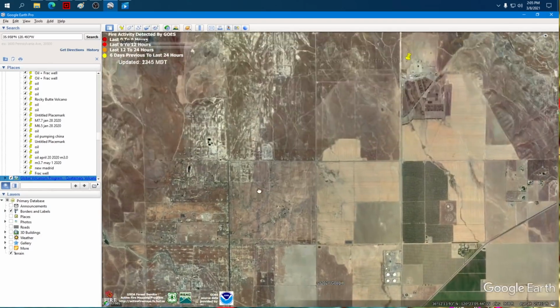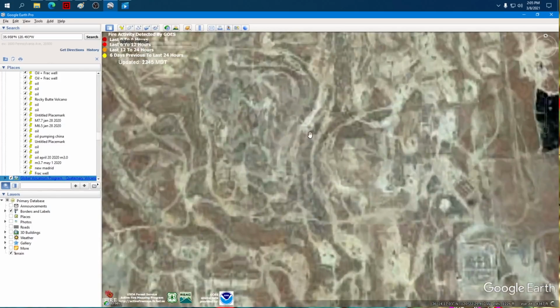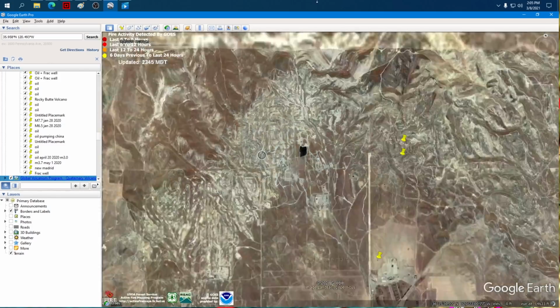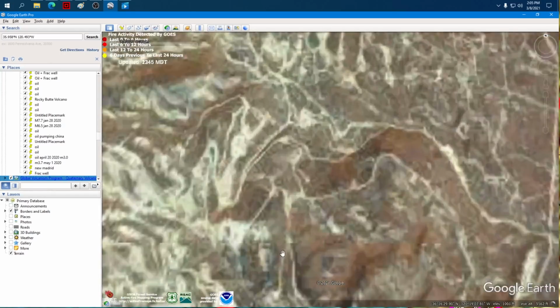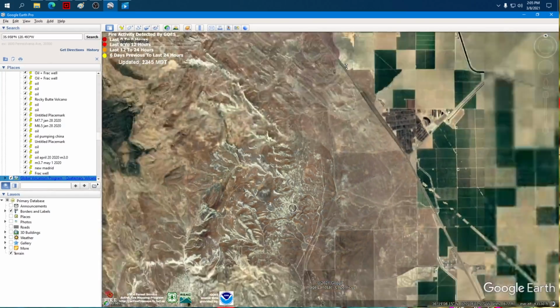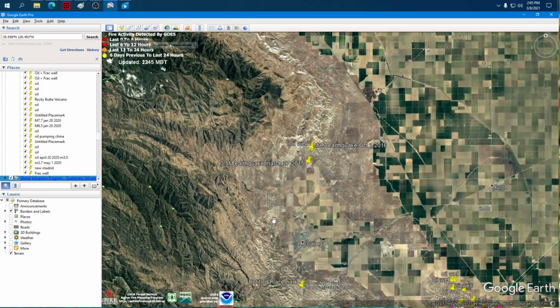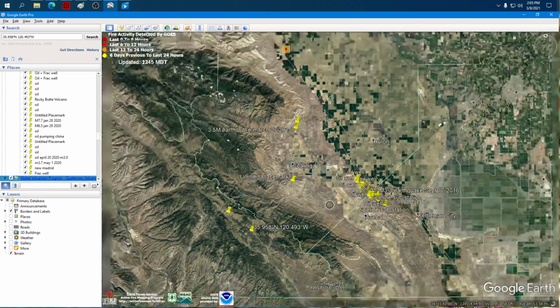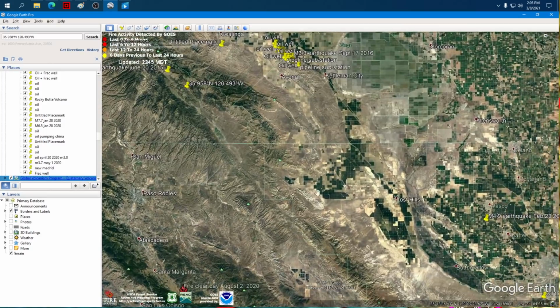But look how many pumping operations there are just right here. Again, I'm not exaggerating when I tell you there's thousands right here alone. And they keep going up to the north, right to about here. And this is sparse, believe it or not. That looks like a lot, and it is. It's several thousand. But once we get down here, it goes into what I would call insane overdrive.